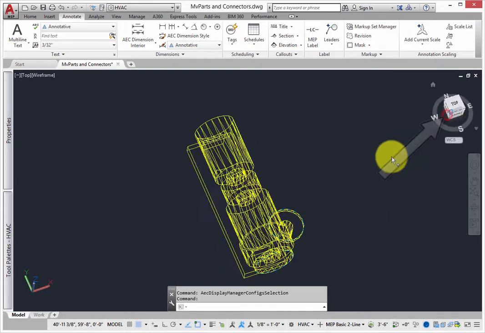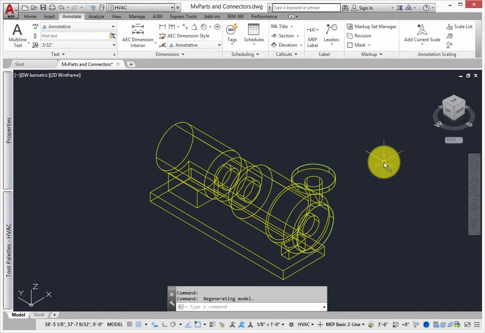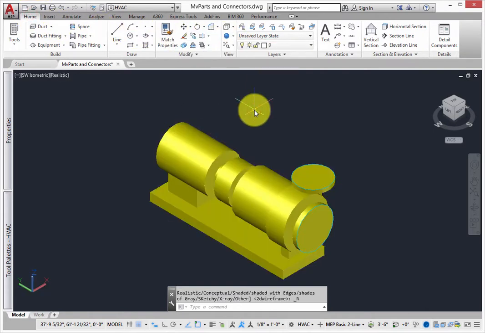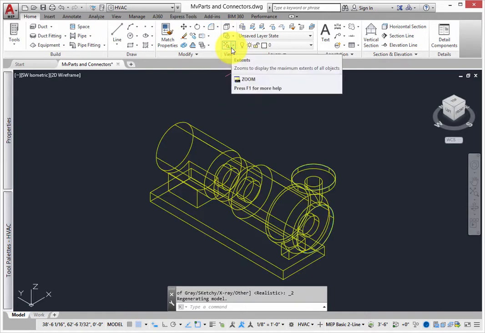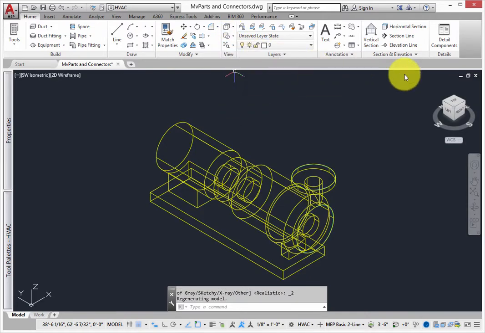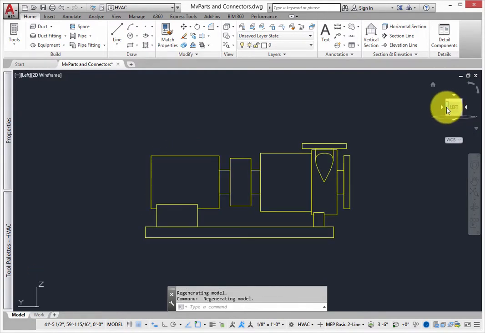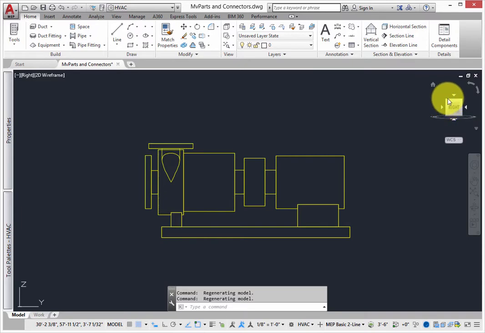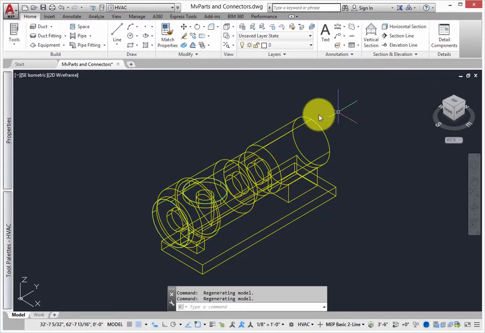Change to a 3D view. This 3D model can be as simple or detailed as you want. Turn on realistic shading and note the detail level. Change back to the 2D wireframe. Elevation views from the left, right, front, and back views could be either the 2D block or the 3D model. It all depends on how detailed you want the part to be, hence the name multi-view part.